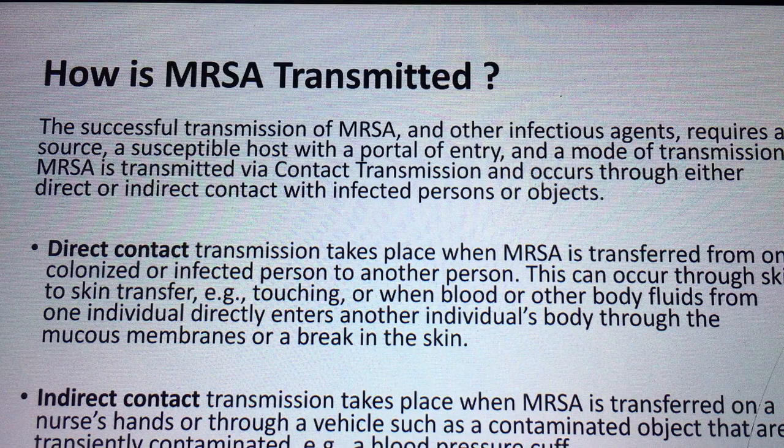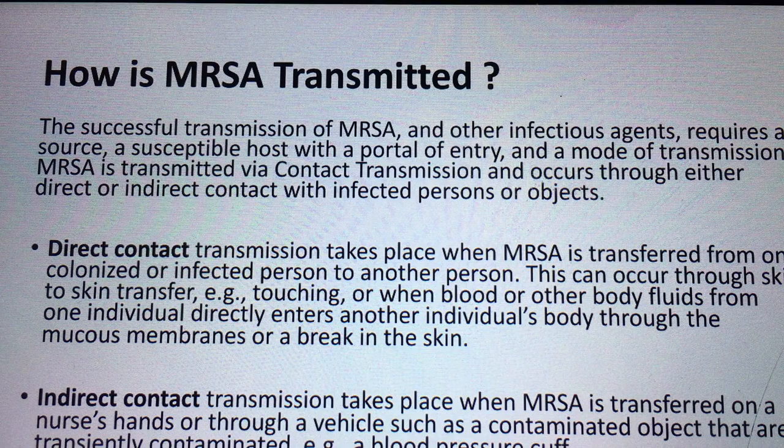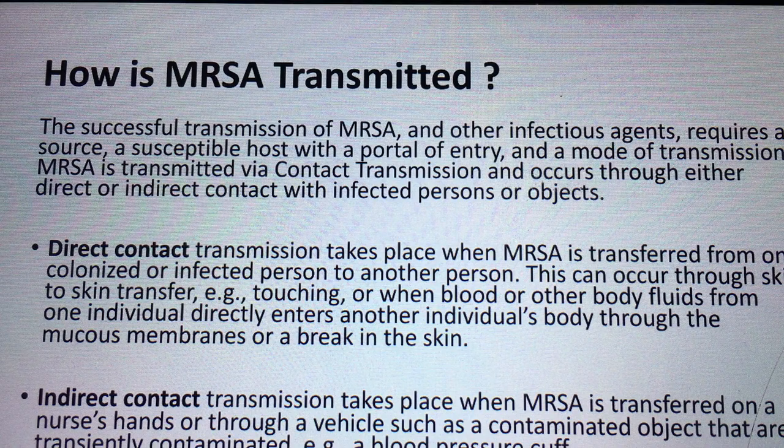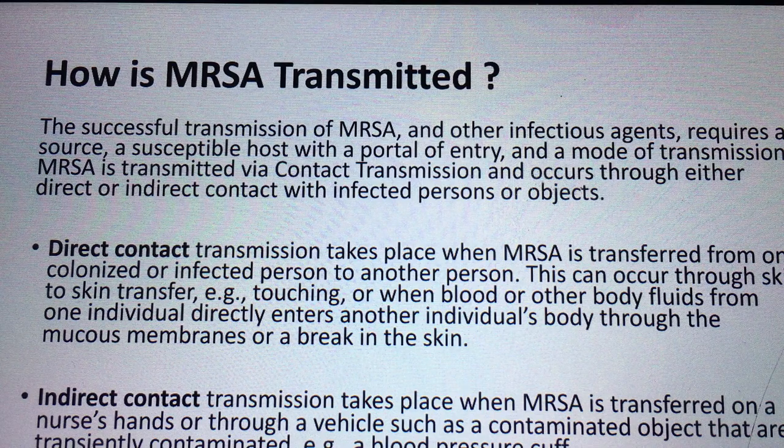This can occur through skin-to-skin transfer. As I have already mentioned, it can be transferred from the skin, or from respiratory cough droplets, or from the discharge of a wound if MRSA is present. If we touch with a bare hand and we have a cut or injury on our hand, and we touch the discharge from the patient's wound, then it can also be transmitted. Another example is when blood or other body fluids from one individual directly enter another individual's body through the mucous membrane or a break in the skin.